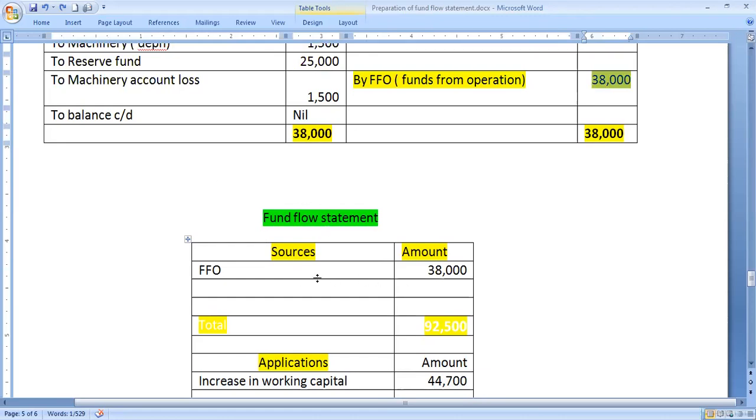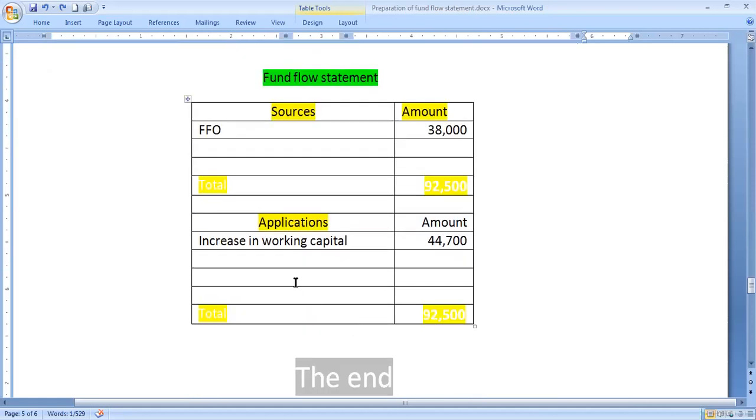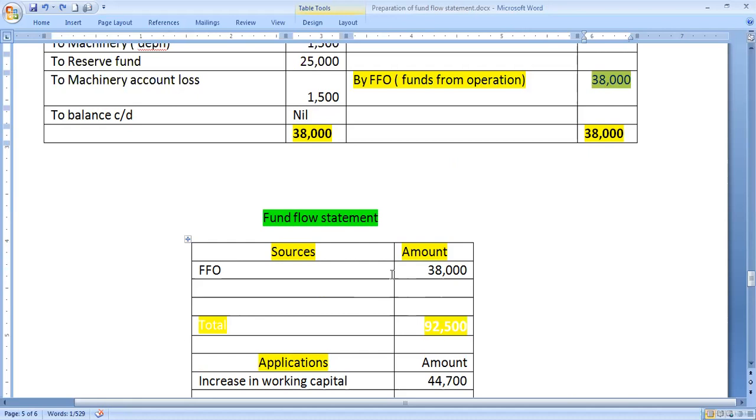After posting these two important items, the result of the adjusted profit and loss account and the result of our working capital changes statement, we can write the various other inflow and outflow items. There is an issue of shares, 50,000. No doubt it is an inflow to the business. We have received cash by issuing shares, so it must be written under sources. Then the machinery sale: on the credit side we wrote by cash 4,500. Cash came in from the sale, so we wrote 4,500 rupees under sources.